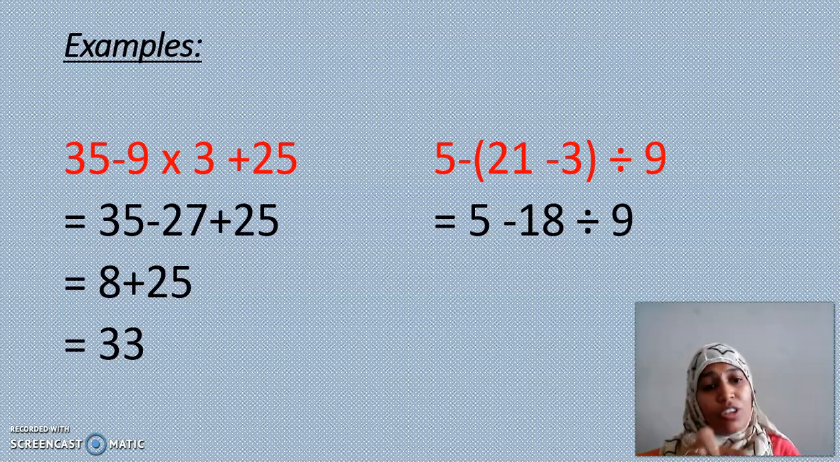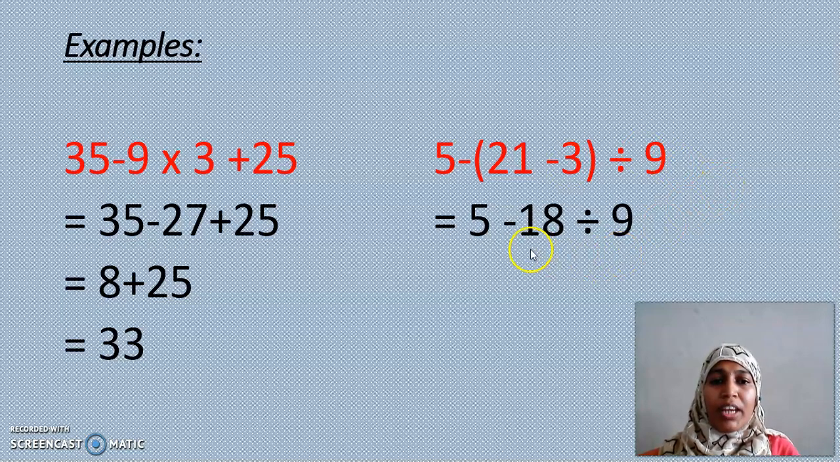No, I have division operation. So I should do division first. Only if it is minus and plus, you can go either way, either minus or plus. Here I don't have any plus. We have division. So you should do first division only.